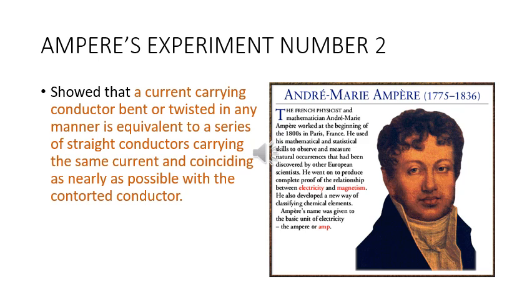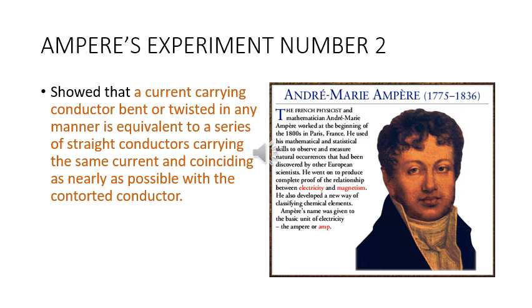André-Marie Ampère lived from 1775 to 1836. He was a French physicist and mathematician. He worked at the beginning of the 1800s in Paris, France. He used his mathematical and statistical skills to observe and measure natural occurrences that had been discovered by other European scientists.